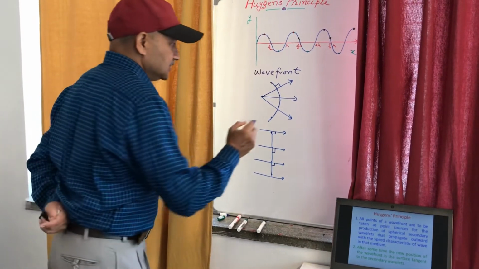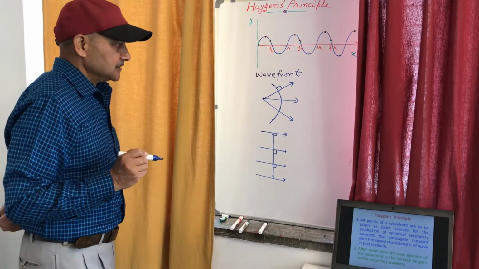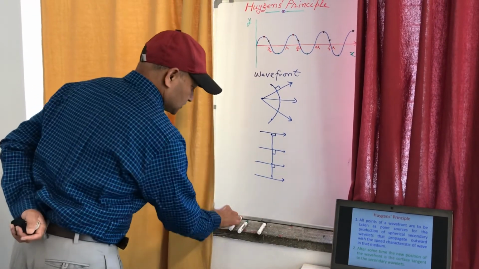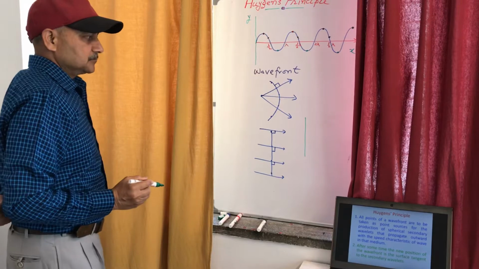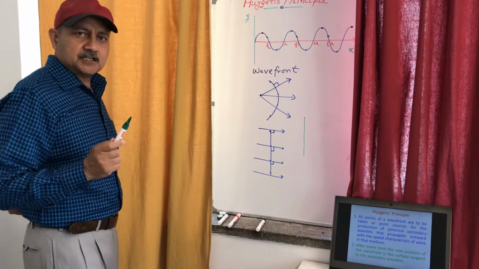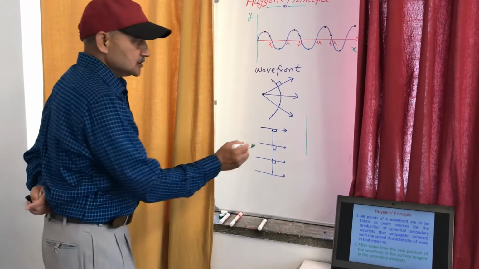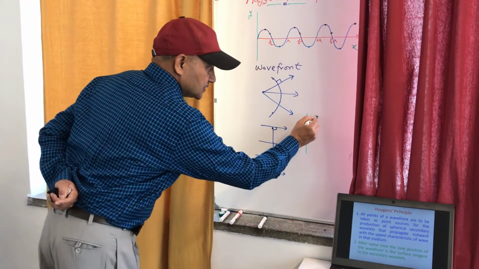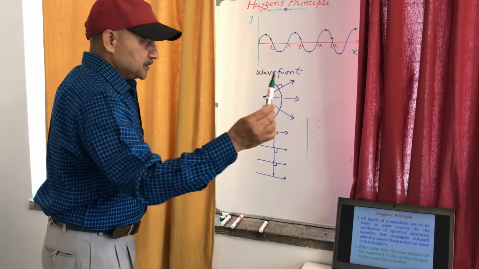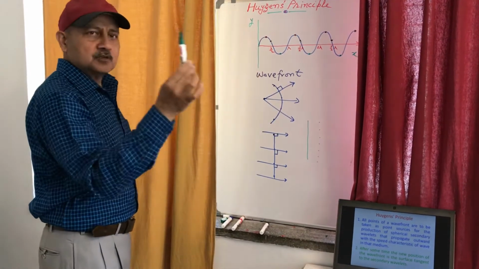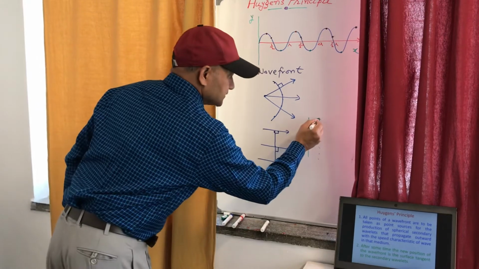One question is also asked, suppose the source is cylindrical, source is line source. So this is the line source, meaning all points of this source are emanating waves. So what will be shape of the wavefront due to this line source? So due to this line source, I am choosing this direction only. All points which will be in the same phase will be around this line source like this. So the shape of the wavefront becomes cylindrical like this.